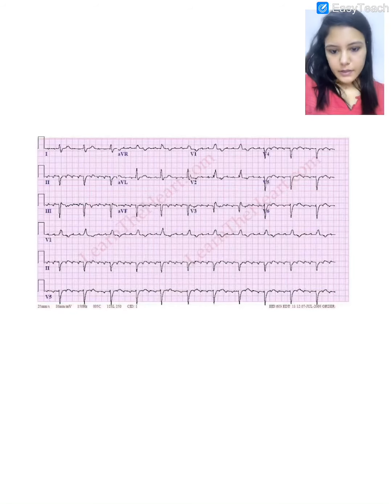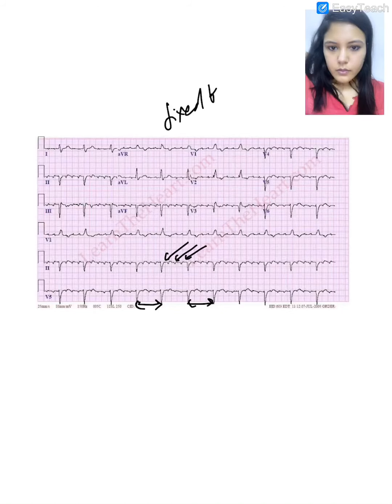For example, here, this is also an example of atrial flutter with a fixed block. Here out of 1, 2, 3, 4, again this is 4:1 block.